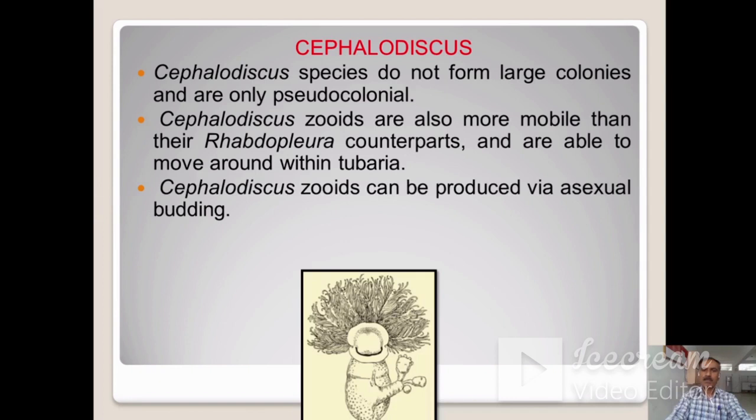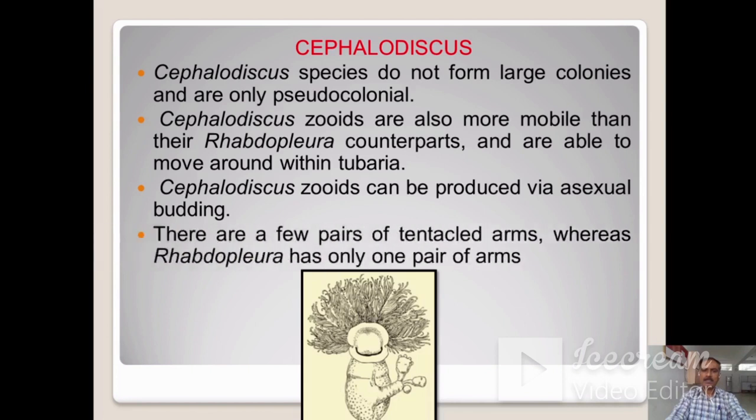Cephalodiscus zooids can be produced via asexual budding. There are a few pairs of tentacled arms, whereas Rhabdopleura has only one pair of arms. So this is the figure of the Cephalodiscus.